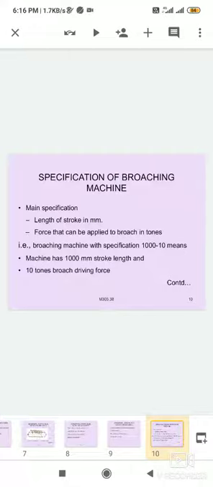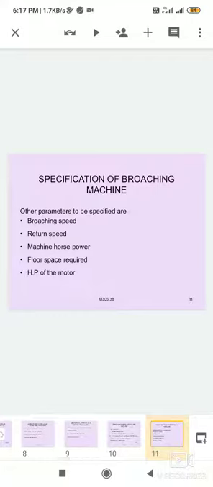A machine having a 1250 mm stroke with a nominal broaching force of 75 kilonewton is designated 1250 to 75, and a broaching machine with specification 1000 to 10 means the machine has a 1000 mm stroke length and 10 tons broaching driving force.